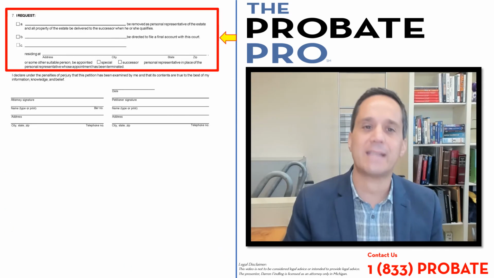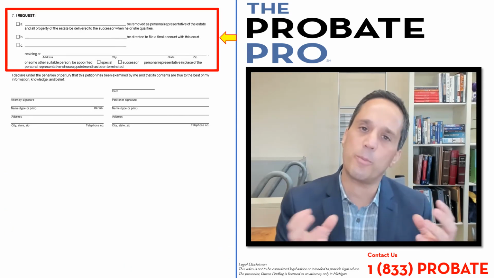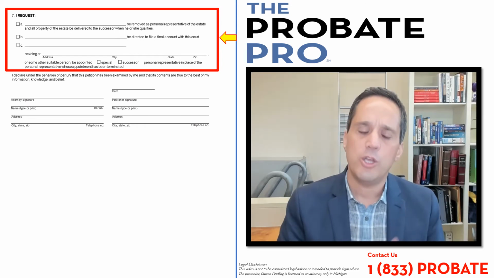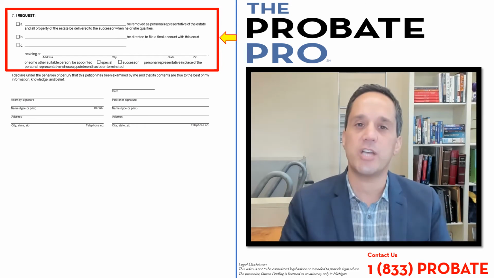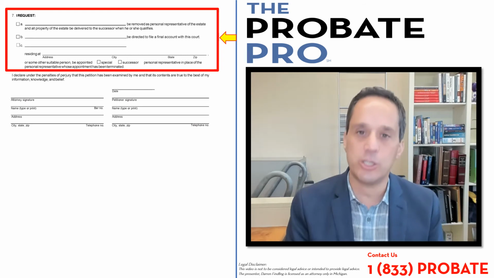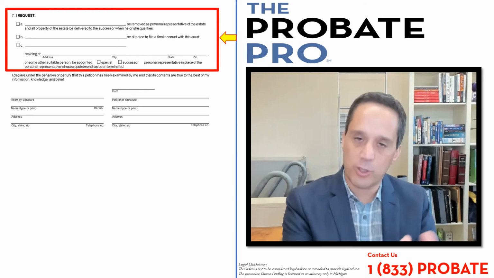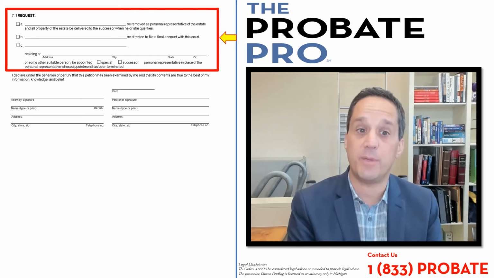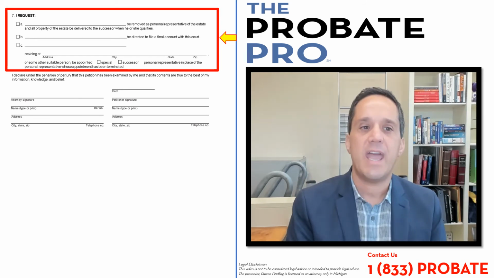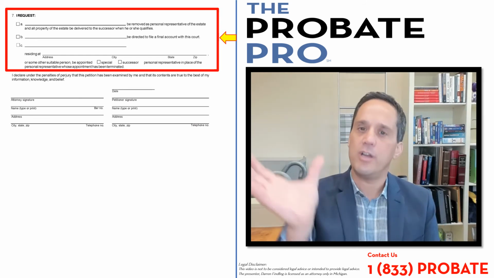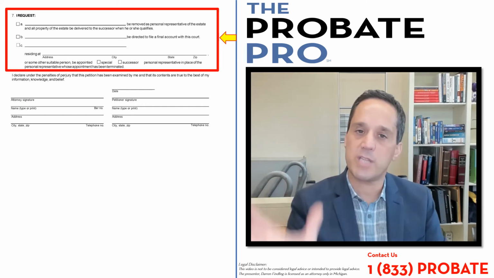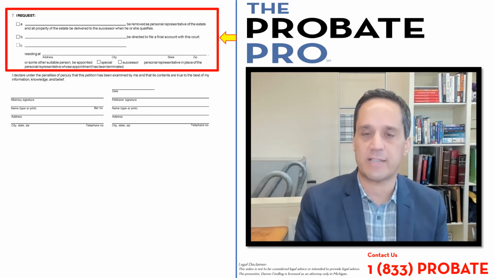Now let's look at the back side of the document. Here's where you're making your request of the court. You are identifying, here judge, here court, here's what I'm asking you to do. I request that either A, this person who's currently the personal representative be removed as personal representative, and that all of the property under the control of the personal representative be turned over to the successor.